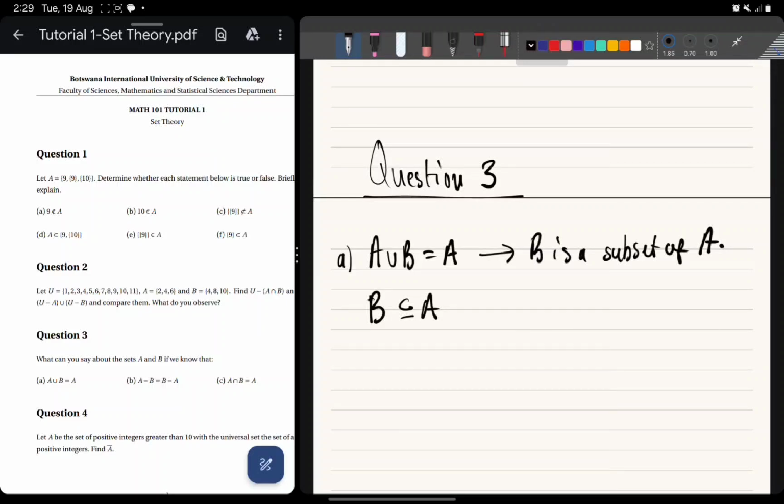And remember, of the subsets, there is an empty set. So B could be an empty set. But we know that it is definitely a subset. Whatever way it is, we don't care.